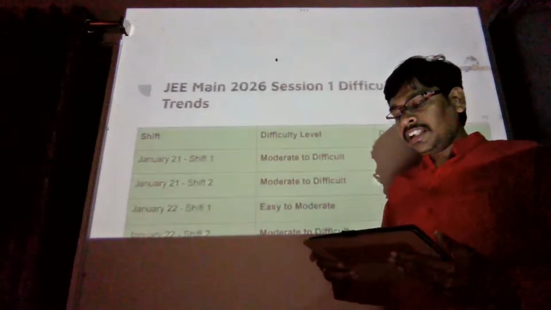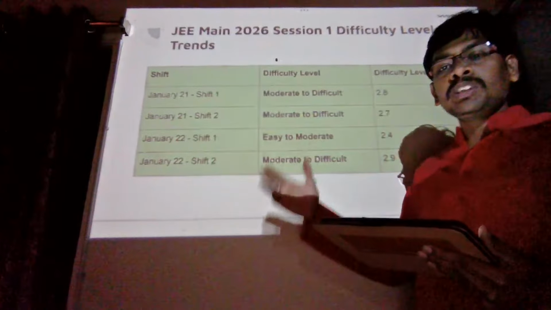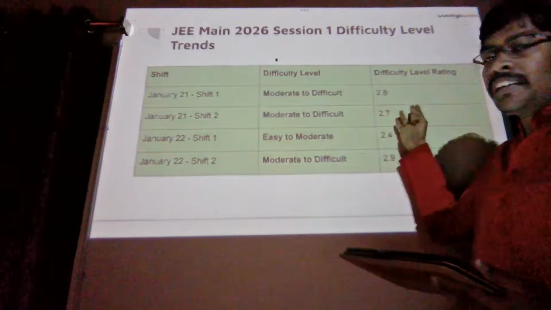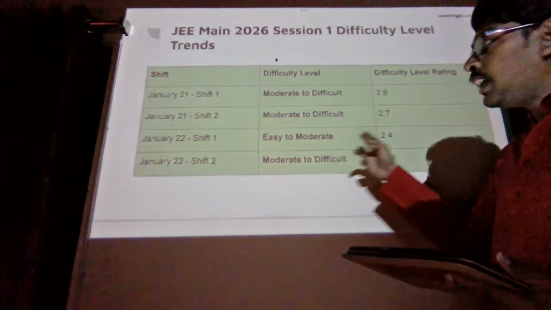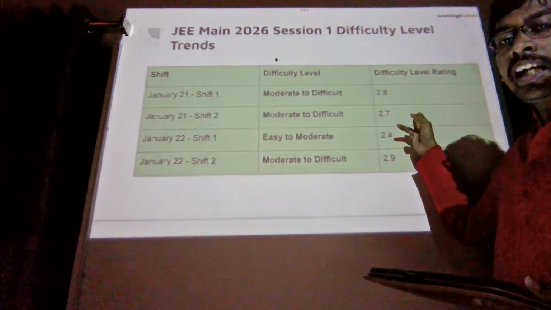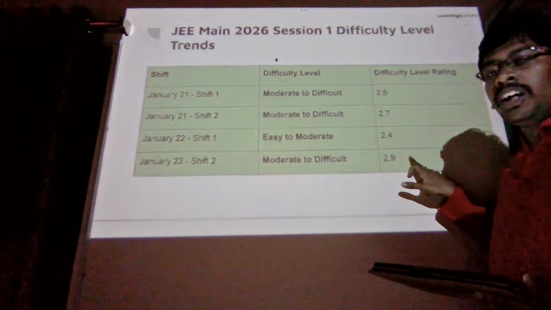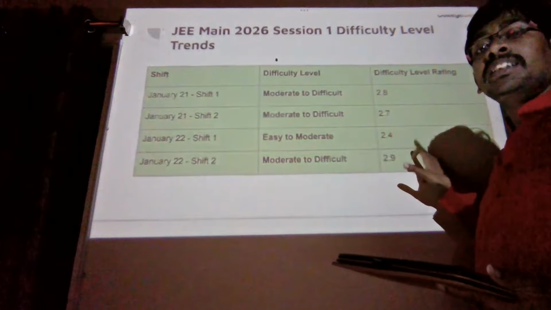Now let's see the difficulty level ratings of previous shifts. January 21st shift 1, we rated the paper as 2.8. It's difficult. And January 21 shift 2, we rated the paper as 2.7. But January 22 shift 2, moderate to difficult, 2.9. This was the toughest shift of JEE Mains 2026 session 1 exam so far.